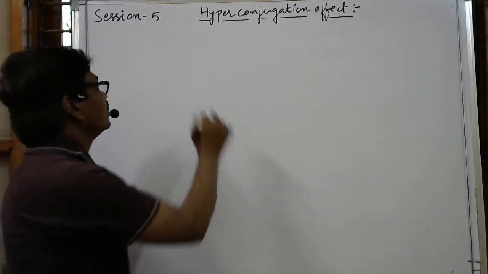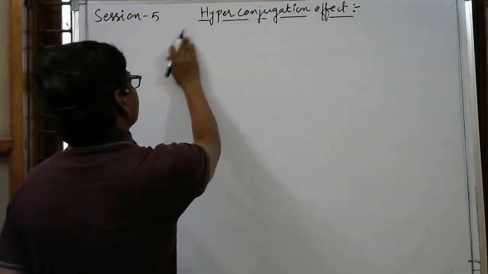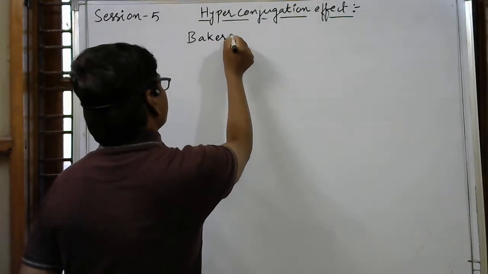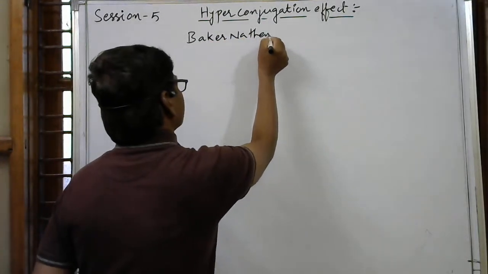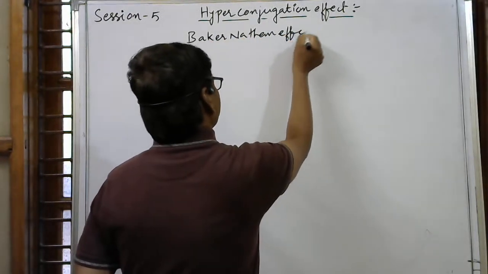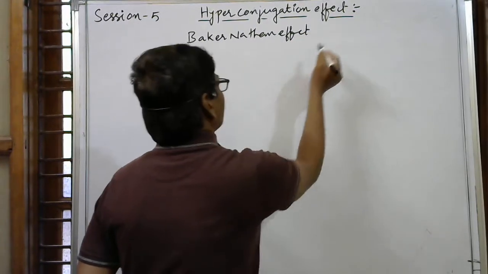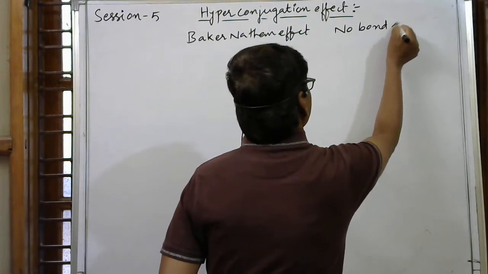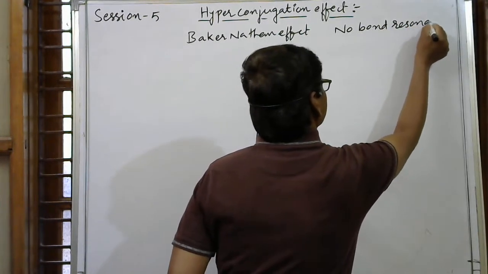Now we are going to discuss the hyperconjugation effect. It is also called the Baker-Nathan effect. One more name we have is no bond resonance.